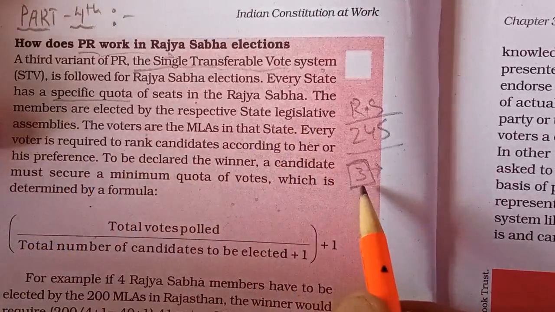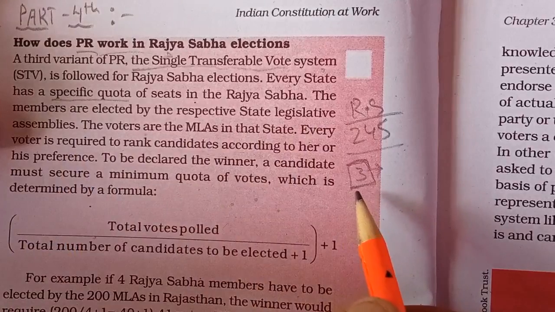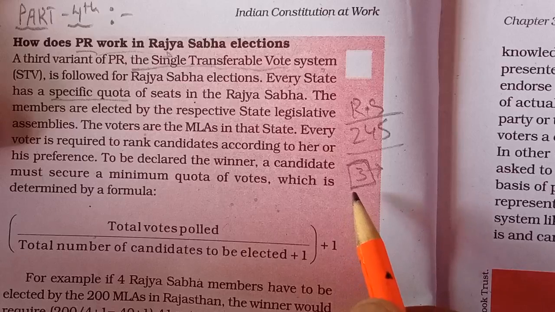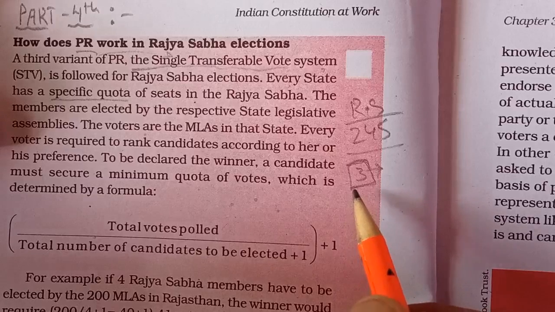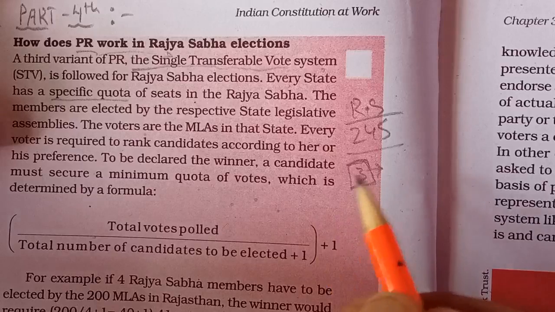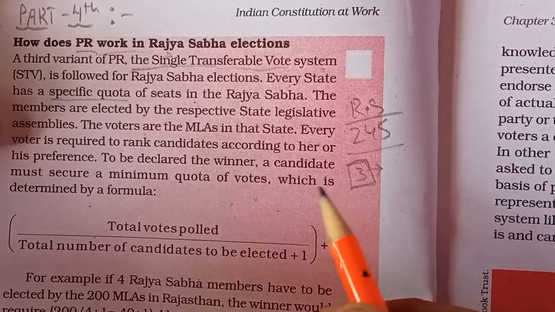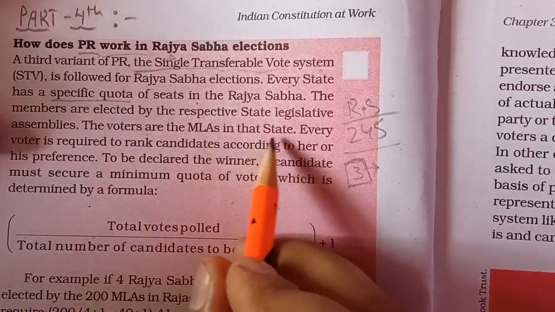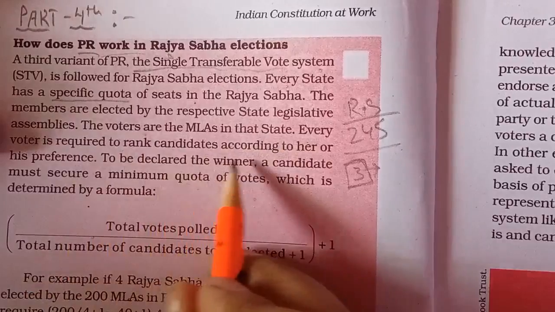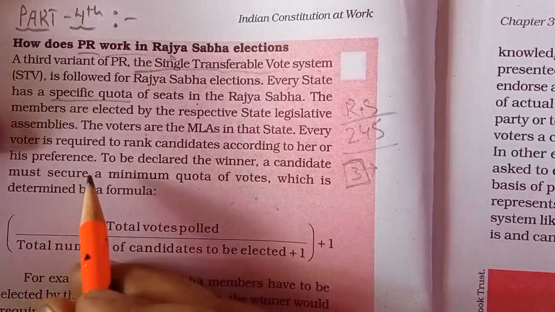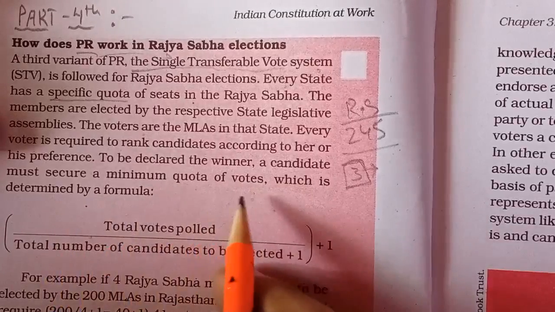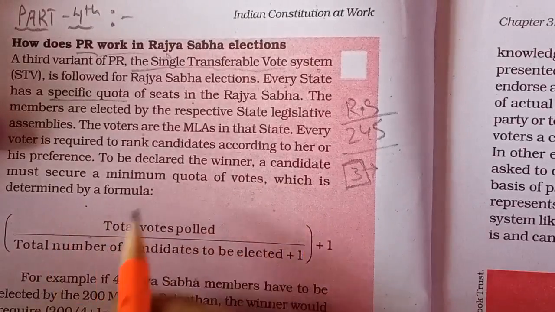Now these 3 members, for example of Uttarakhand, will be elected by the members of the legislative assembly of Uttarakhand. जो उत्तराखंड की गवर्नमेंट है, जिनको हमने इलेक्ट किया थ्रू डैट वोट, दे विल इलेक्ट द 3 members which will go to Rajya Sabha. The voters are the MLAs in that state. Every voter is required to rank candidates according to her or his preference. To be declared the winner, a candidate must secure a minimum quota of votes which is determined by a formula.